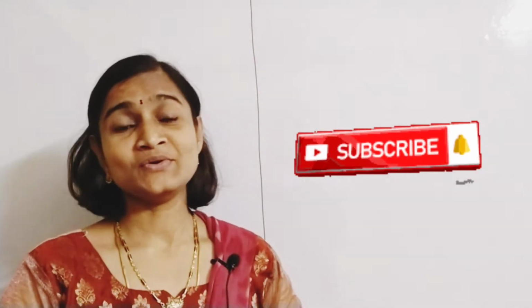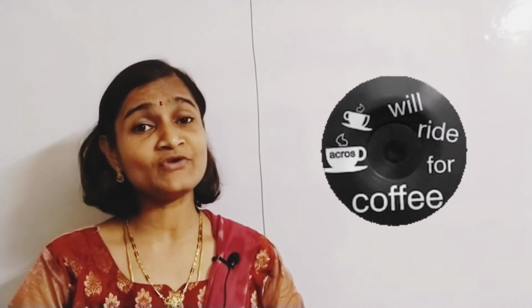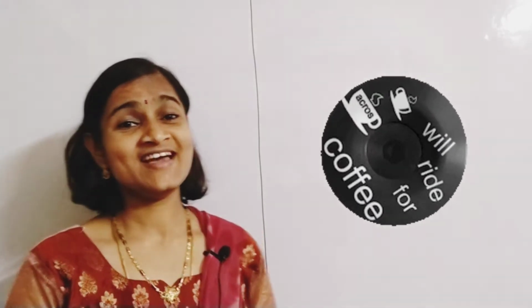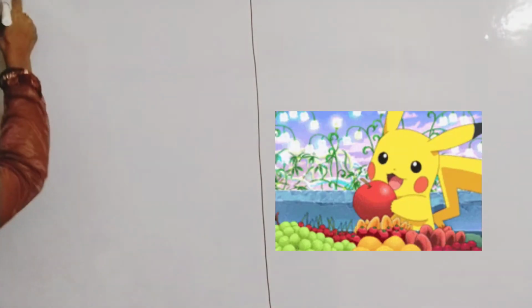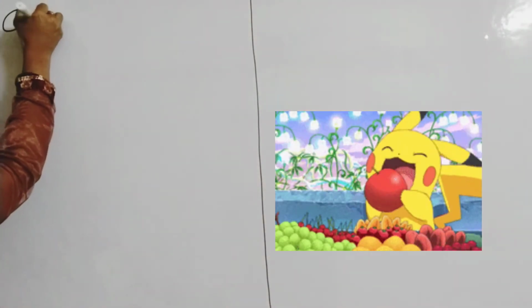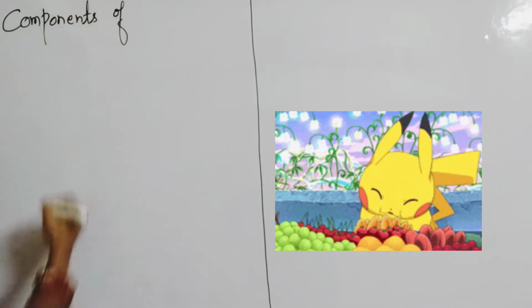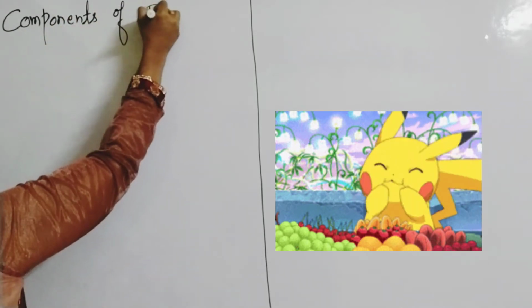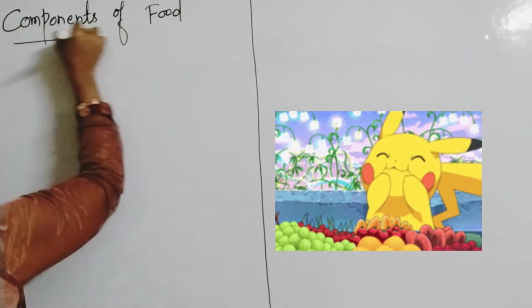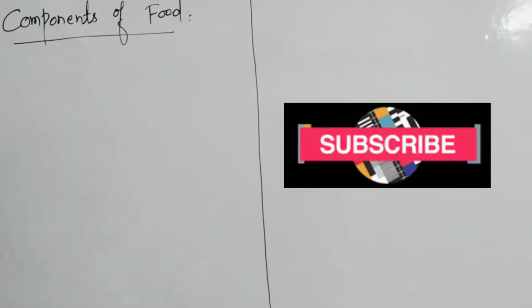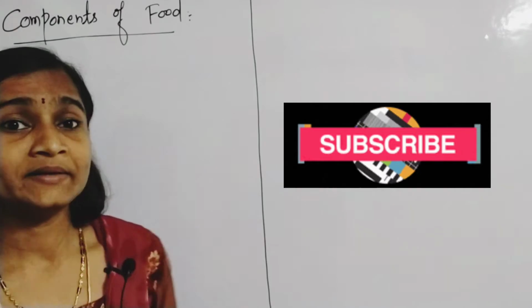So let us go into the topic for today, that is components of food. That is the second chapter from science of class 6 CBSE. Components of food. So this is our chapter for today. Let us learn what are the different components of food.